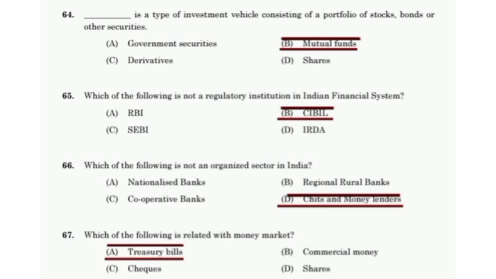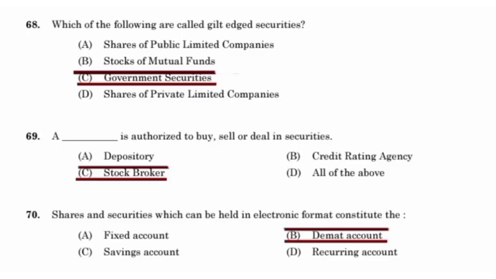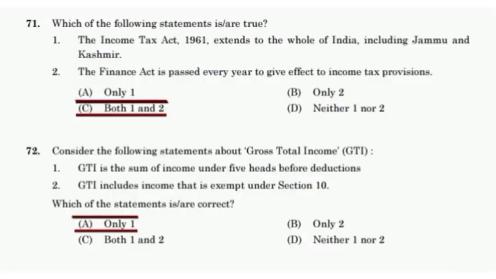CIBIL. Which of the following is not an organized sector in India? Chits and money lenders. Which of the following is related with the money market? Treasury bills. Which of the following are called gilt edged securities? Government securities. A stockbroker is authorized to buy, sell, or deal in securities. Shares and securities which can be held in electronic format constitute the demat account.